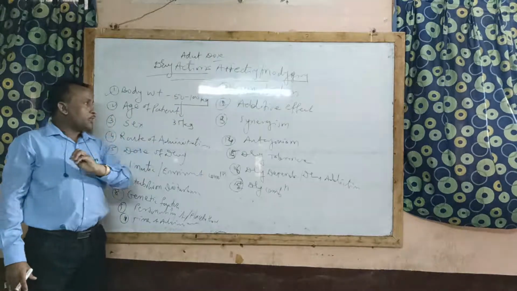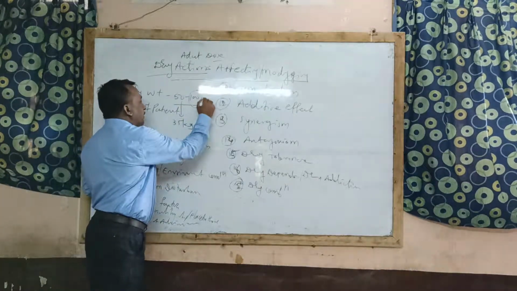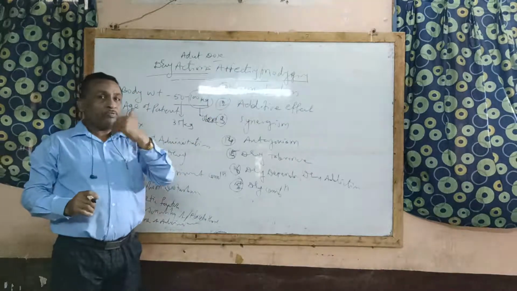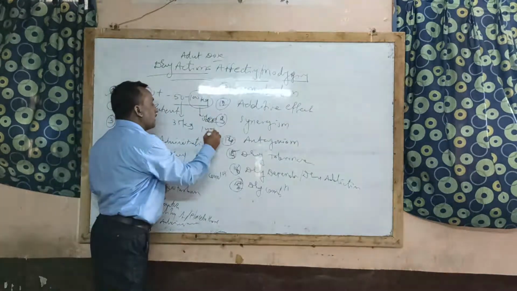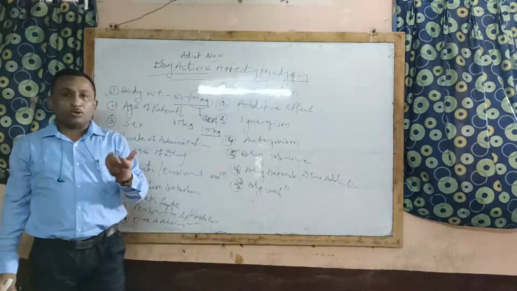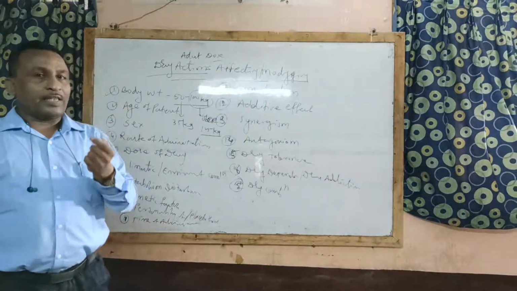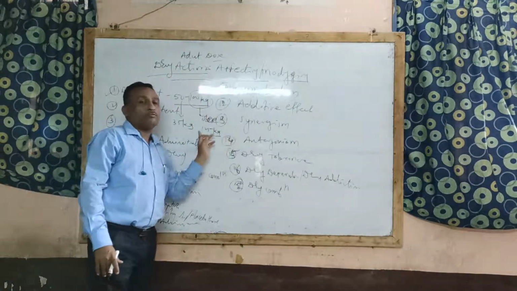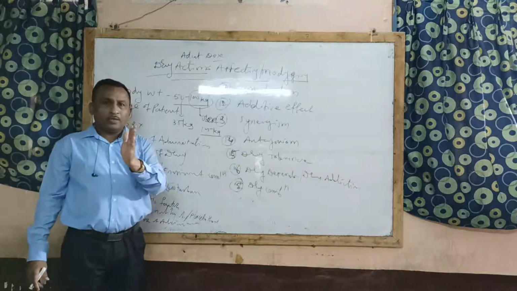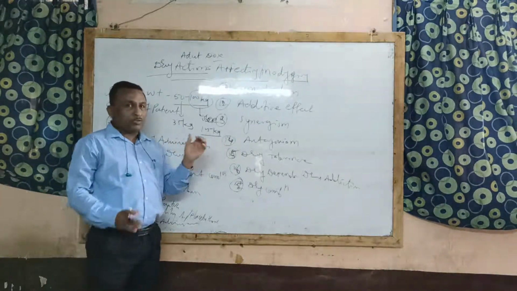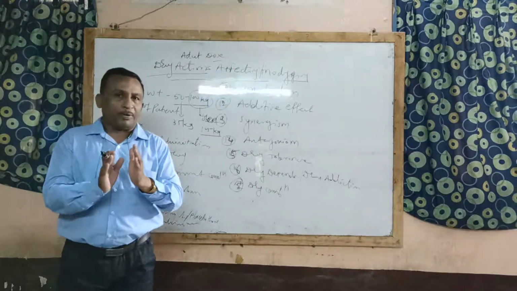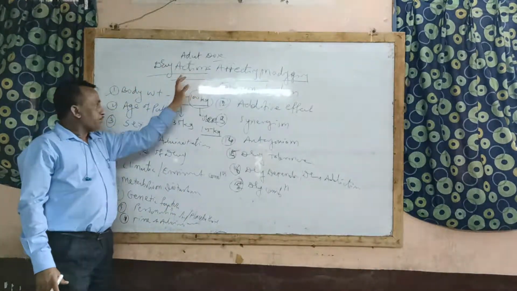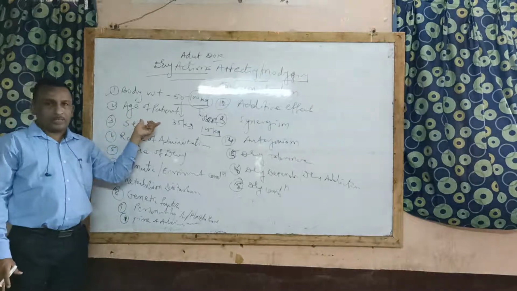Suppose another condition: the patient is obese. We see many patients who are obese, fatty. Suppose the weight is 125 kg. Some patients may weigh 125 kg. At that time, the adult dose of the drug may become ineffective at this body weight. Because of the higher weight, the dose becomes ineffective. This means that depending on the body weight of the patient, the dose of the drug may affect the type of drug action.